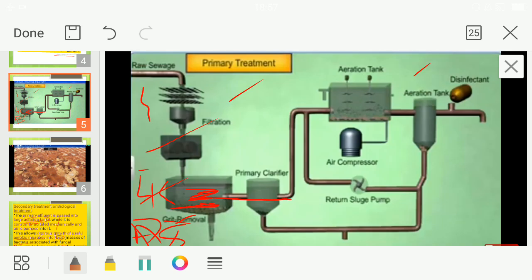So in the primary treatment I told you filtration, thereafter this is filtration, thereafter it has been transferred to sedimentation tank. The bottom one we call it as what? The primary sludge. The effluent is pumped in for the secondary treatment. Now the effluent water along with the microbes or organic matter and all has reached here. This is aeration tank. So air is pumped and it is mechanically agitated, very nicely it is rotating. So what is happening? Nice mixture of oxygen is being given.